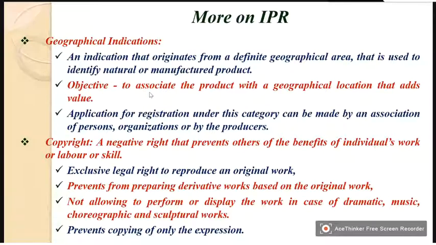Then copyright. Copyright is a negative right that prevents others from taking the benefits of an individual's work, labor or skill. A negative right means a right which is only for him, to either allow others to use it, or close it, or destroy it, or make it available to the general public.